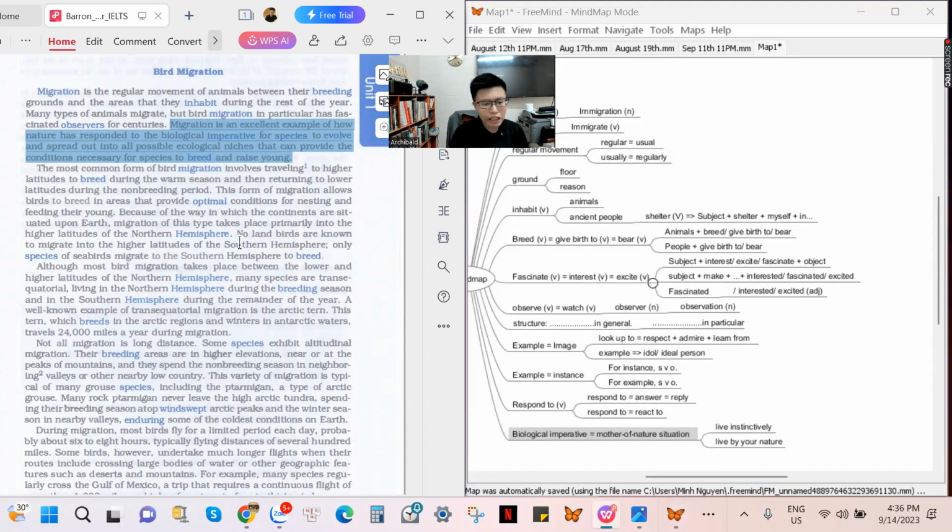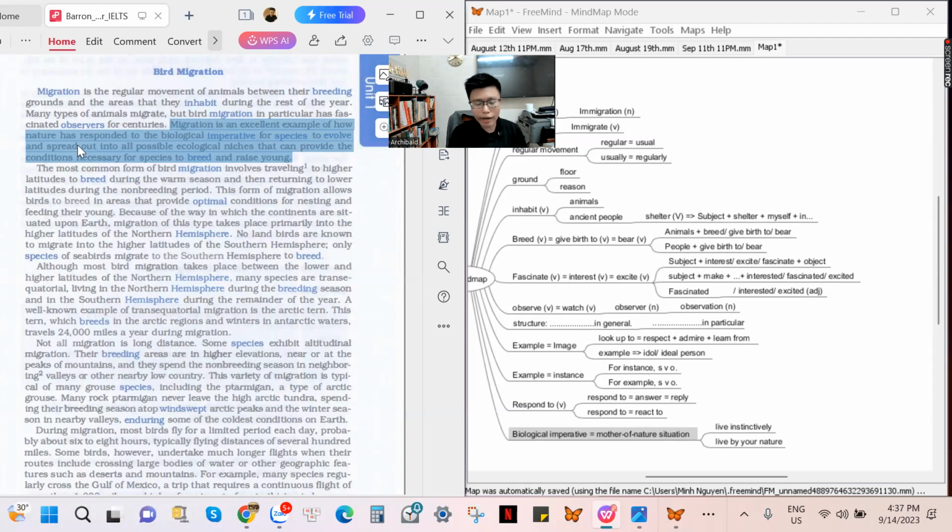Species to evolve means for species to be born, to be given birth to, to be bred. So what they want to say is, for animals, reptiles, and insects to be given birth to in this world, migration is just an example of how nature happens naturally.